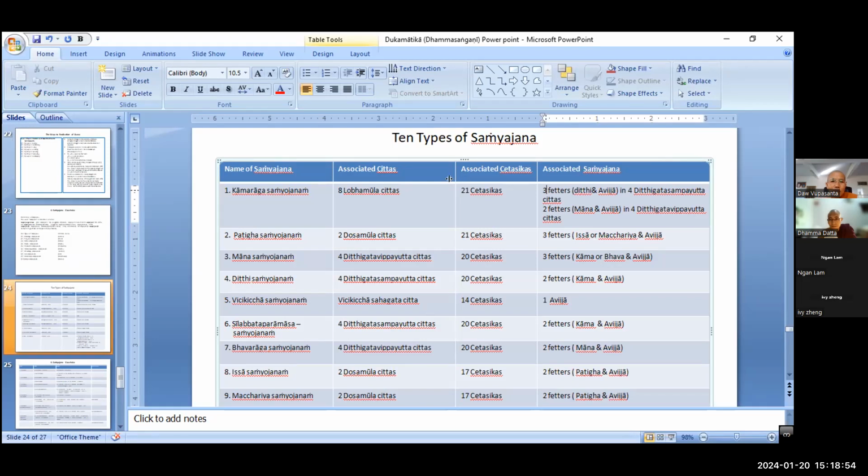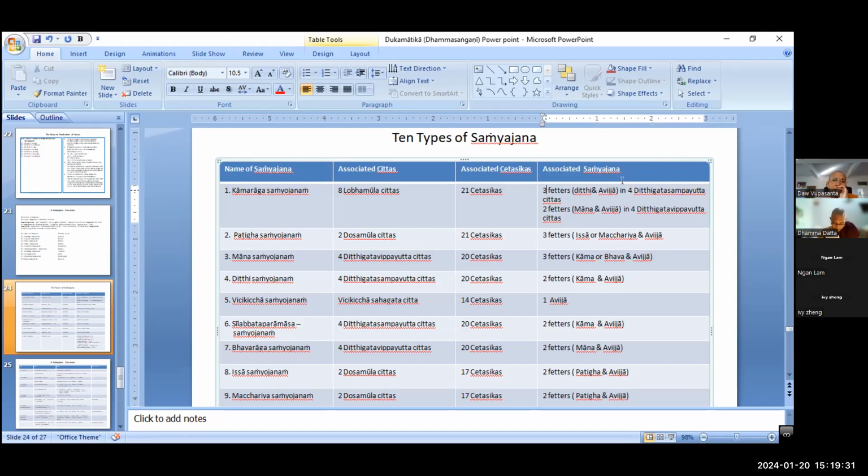It's ditthi. That is why Kama Raga Samyojana sometimes arises with ditthi Samyojana and Silabbata, but these two cannot arise at the same time, right? Ditthi here refers to the 62 kinds of wrong view, in brief, Uccheda ditthi, Sassata ditthi, something like that. Here, Silabbata Paramasa means wrong practice, a wrong habit. That is why Kama Raga Samyojana possibly arises with Ditthi Samyojana, Silabbata Paramasa Samyojana or Avijja Samyojana, in the 4 Ditthigata Samyutta, 3.